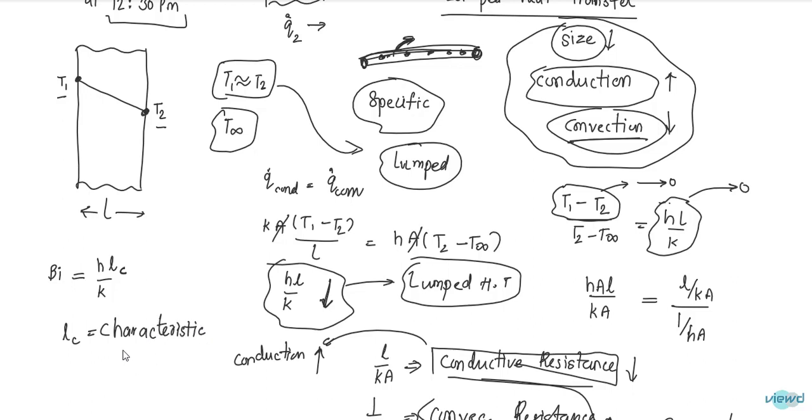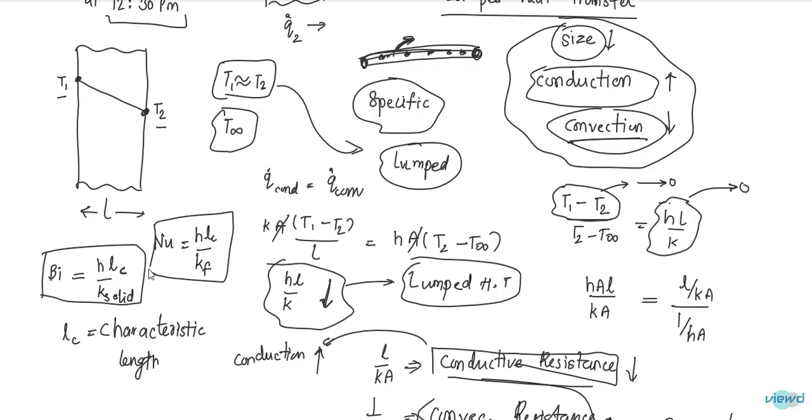This K is of the solid. You should not confuse this with the Nusselt number. Nusselt number is equal to hL_c by K of the fluid. So K is of the fluid in the case of Nusselt number, and K is of the solid in the case of Biot number. This is about the Biot number.